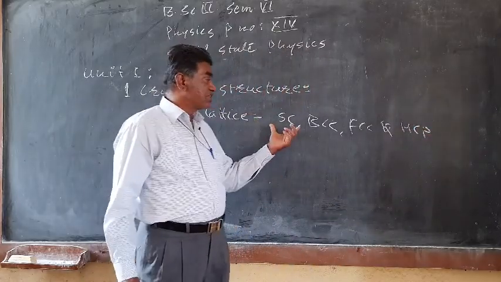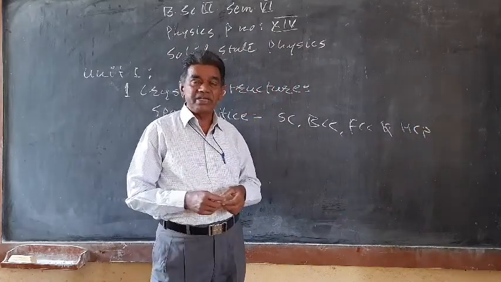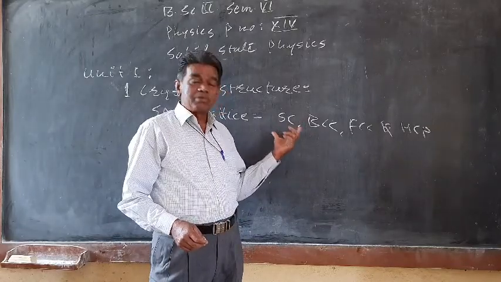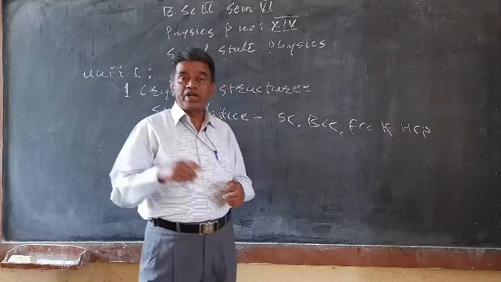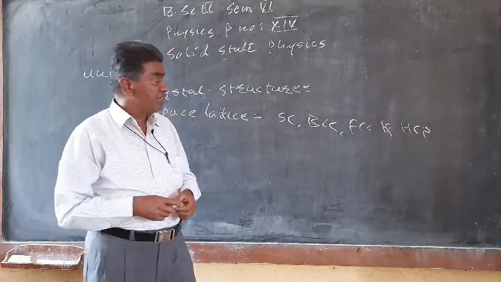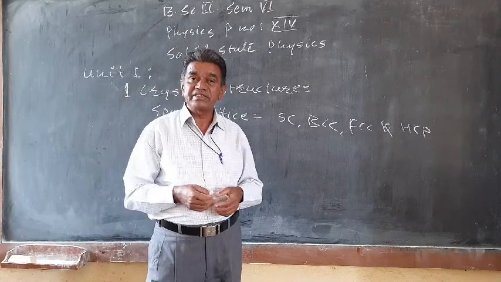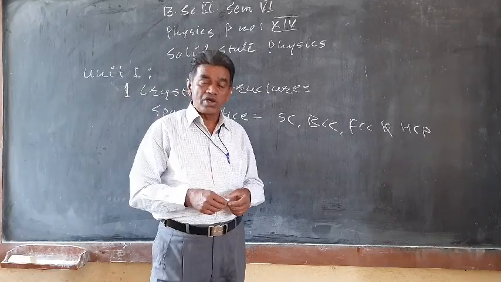In all the structures, we have to determine 4 parameters: the number of atoms per unit cell, coordination number, packing fraction, and the relation between atomic radius and the lattice constant.